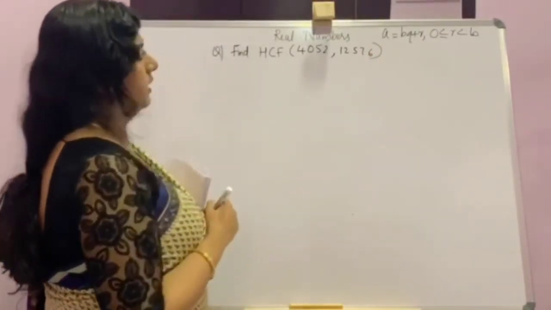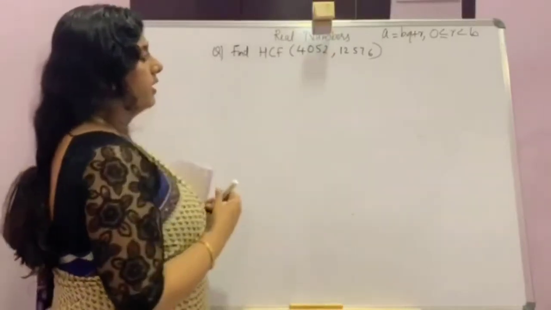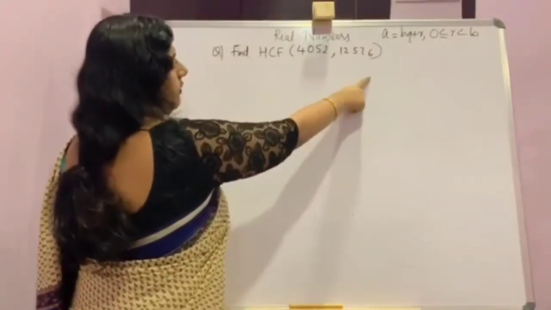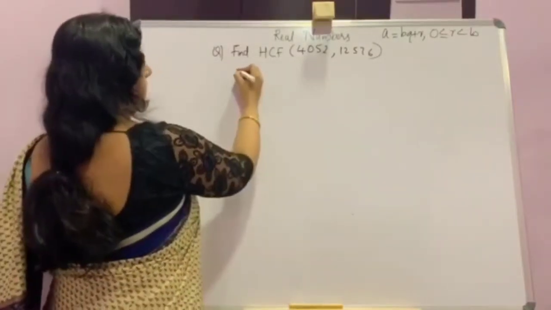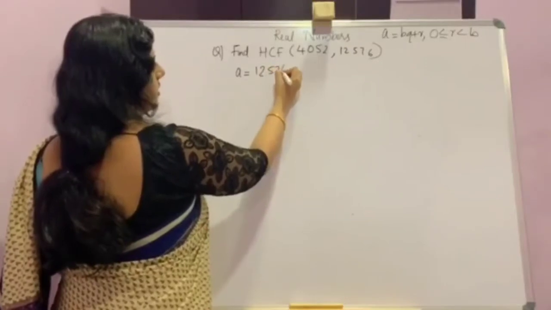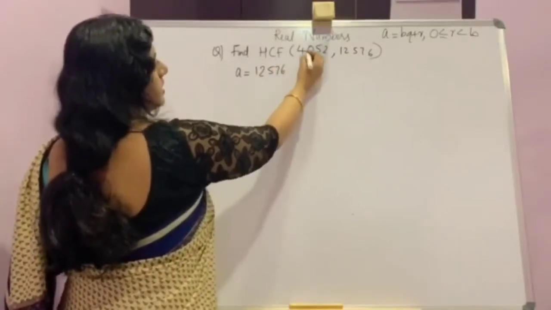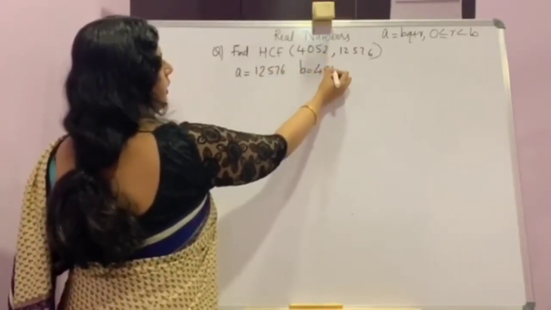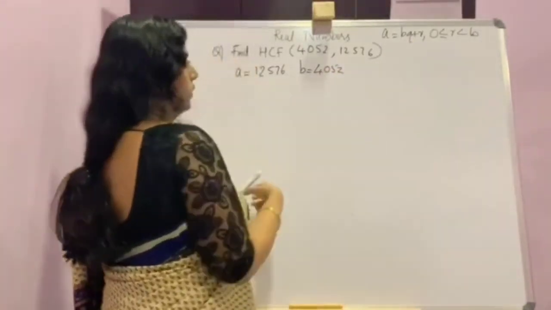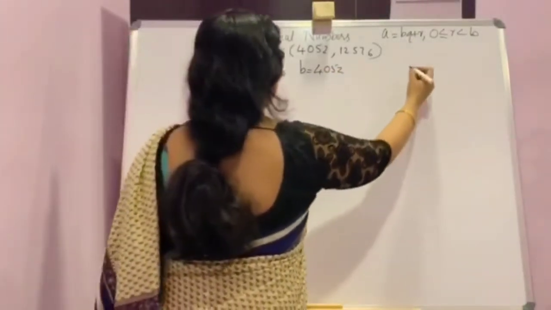Here two numbers are given. Which is the biggest one? It is this one, 12,576. So you will take it as the dividend, that is A, 12,576. B here is the smallest number given, 4052. To find Q and R, you will divide it.